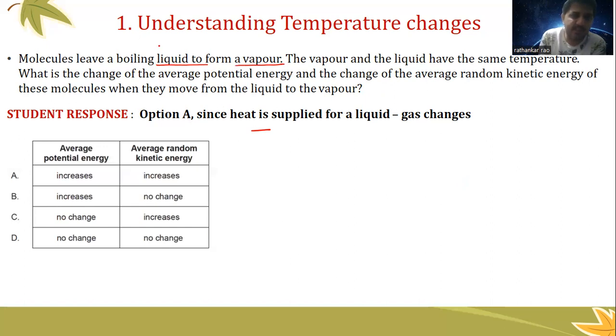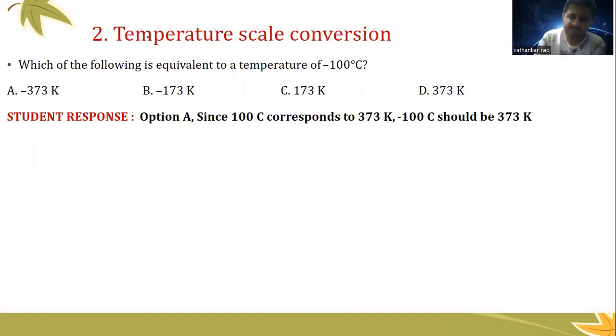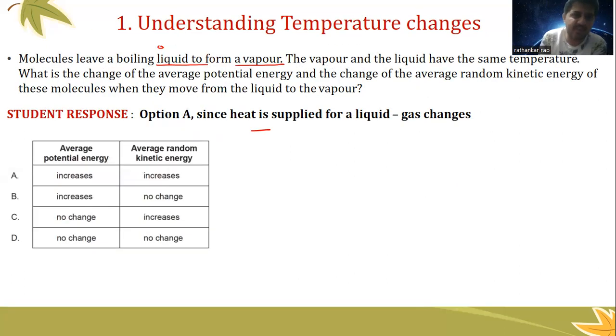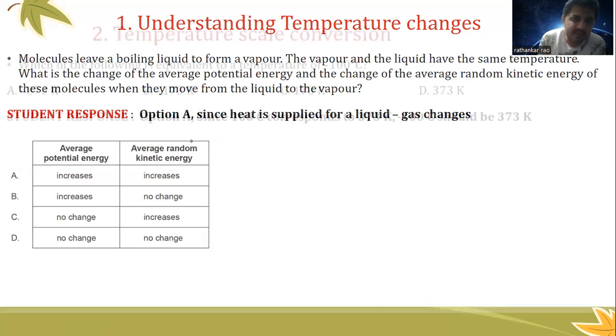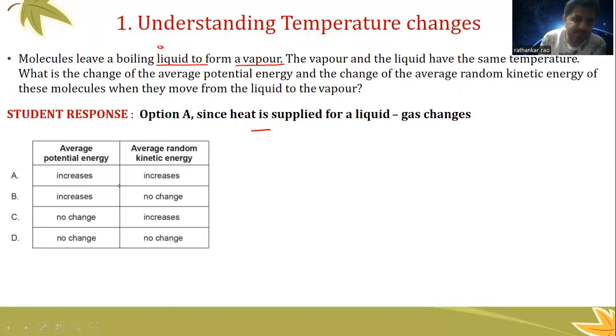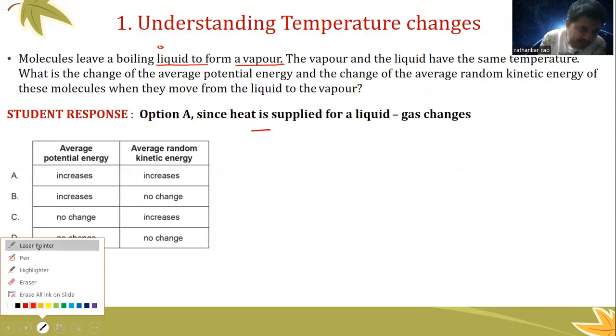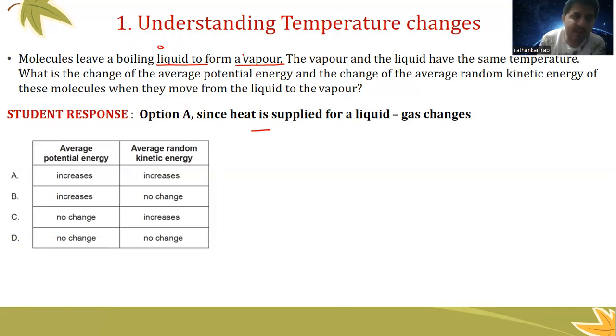In a boiling liquid, the molecules are very close to each other like this. Just a moment, my pen is not writing properly. So you get one molecule here, another molecule here, a third molecule here, a fourth molecule here. There are several molecules which are closer to each other in a boiling liquid.